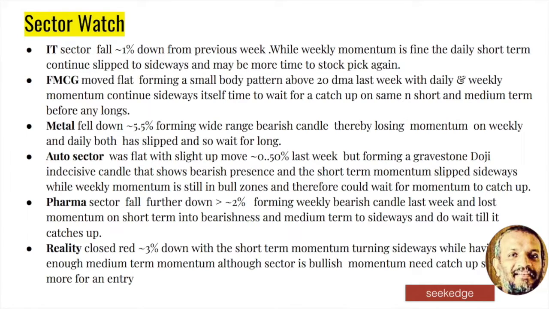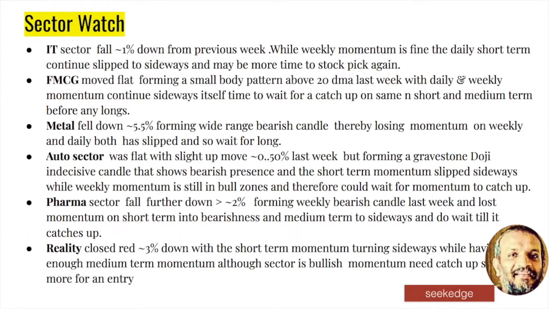We'll have to wait. The auto sector was more or less flat last week, and there is a gravestone doji. That is a bad thing. It shows that further bearishness can come, so you have to be very cautious, even though the short-term momentum is on the edge and the momentum is bullish on the weekly. So there is bullishness still evident in the auto sector, but the daily gravestone doji is an indecisive, bearish kind of candle, which can cause at least some amount of bearishness in the coming days. So you have to be cautious on that. We can cautiously attempt the momentum catch-ups by following the auto sector only.